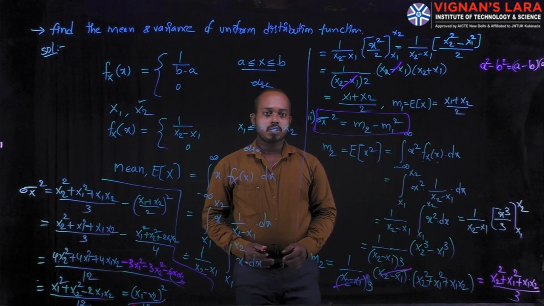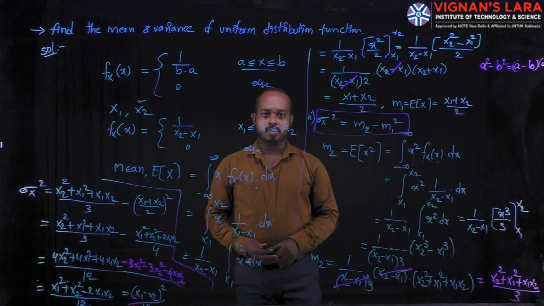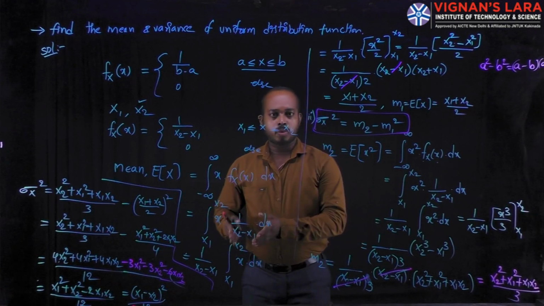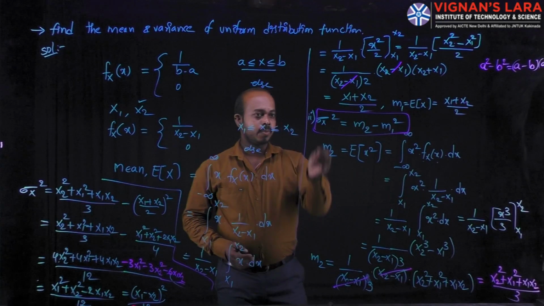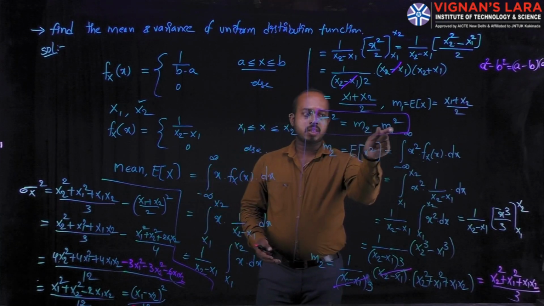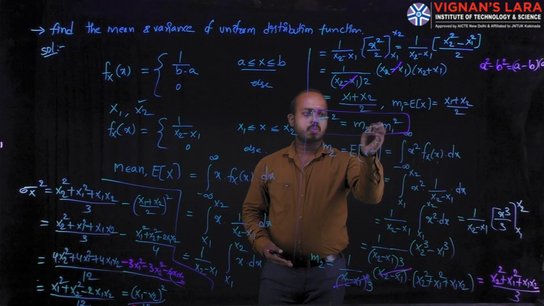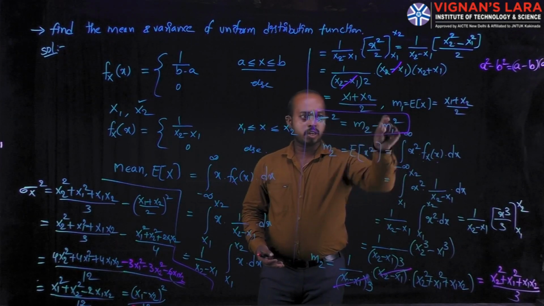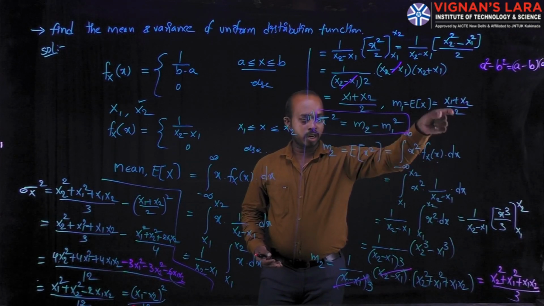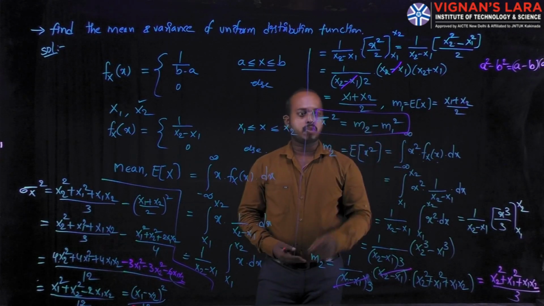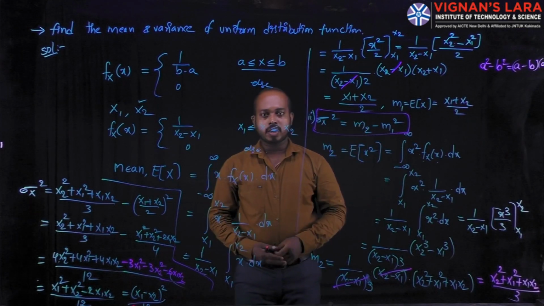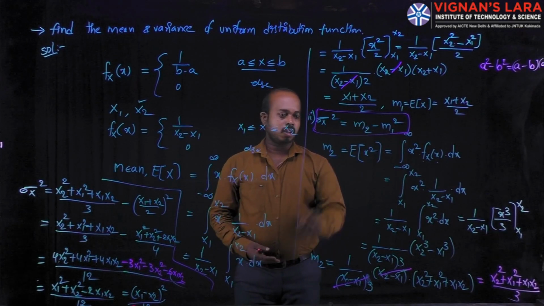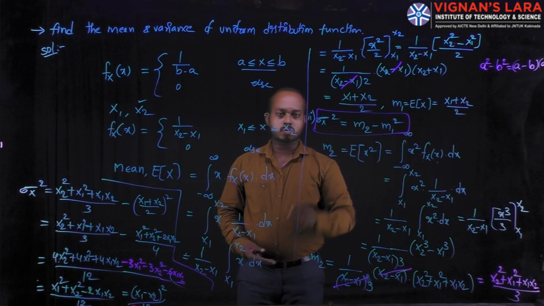What is the second point? In this one, you can find the variance. To find the variance, we must know the relation between moments and variance: sigma x square is equal to m2 minus m1 square. By using this property, you can find the variance. Here m1 is already defined in point 1, and m2 is required. For this m2 value, I take the formula of the second moment: m2 is equal to the expectation of x square.